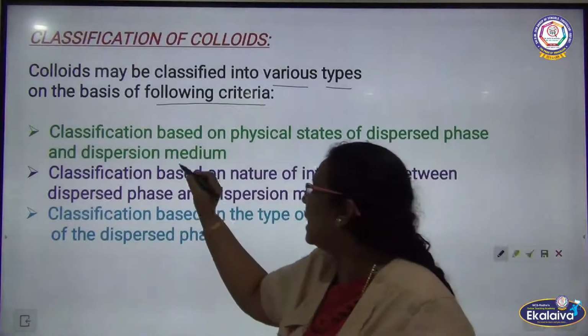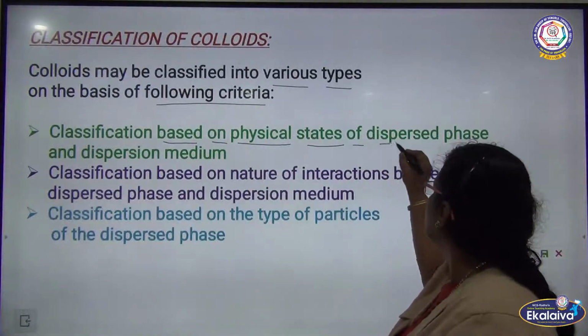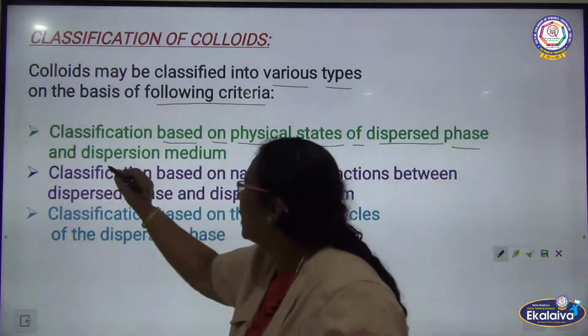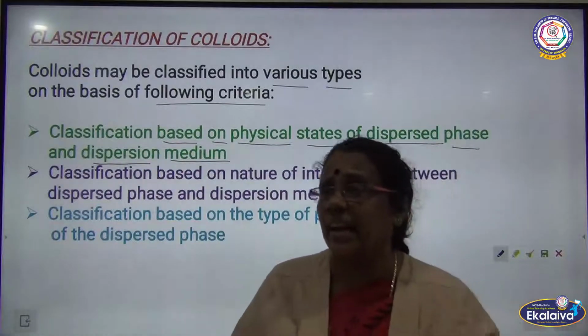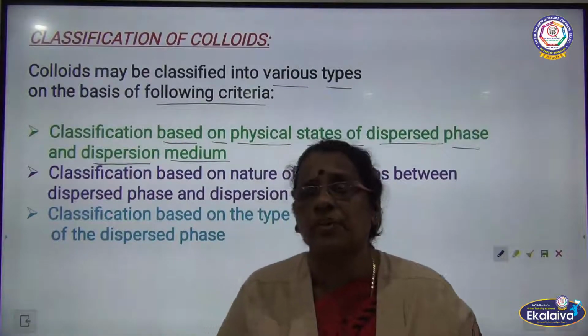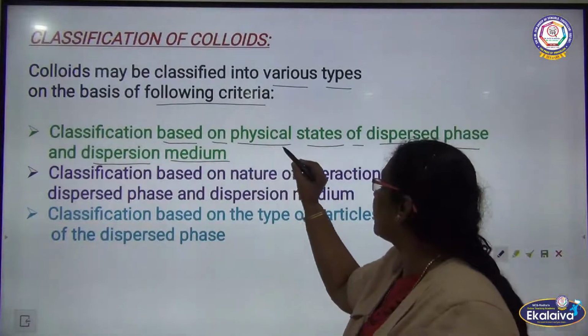What is the first criterion? Classification based on the physical state of the dispersed phase and dispersion medium. What does physical state mean?